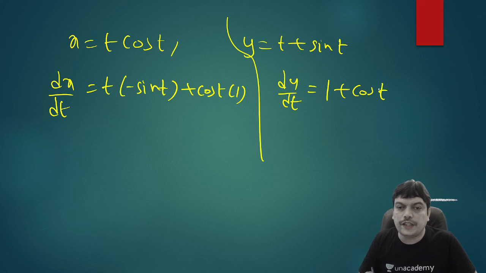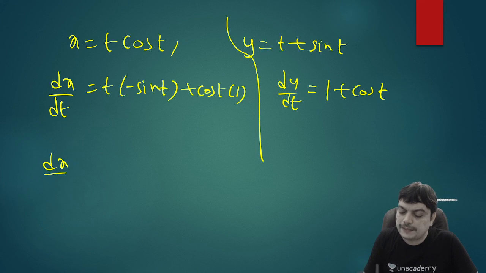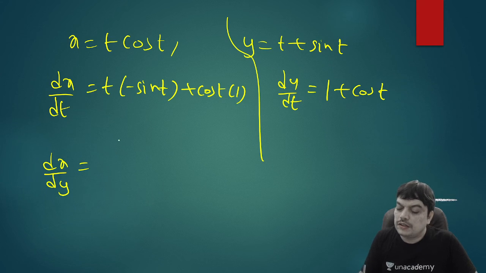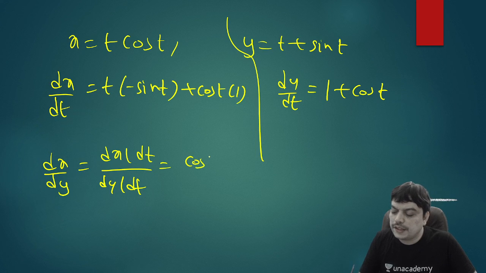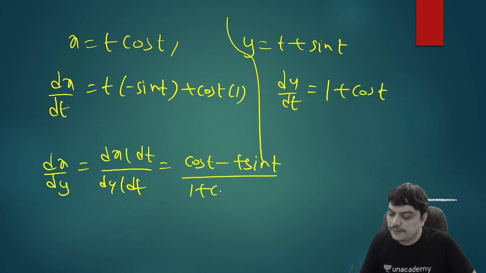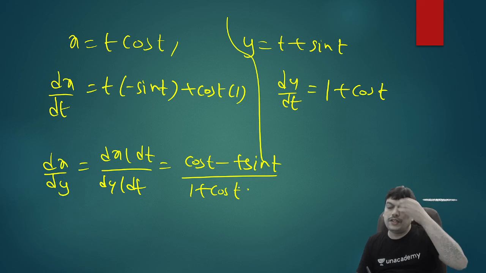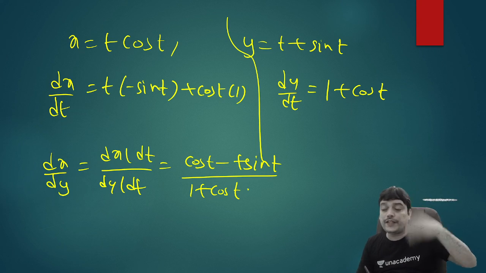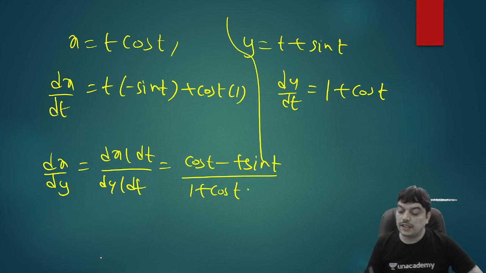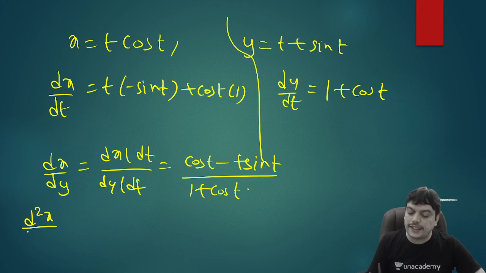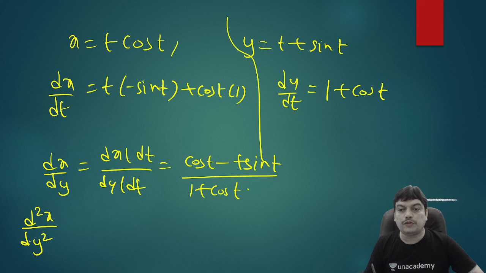Now, dividing these, you can find dx by dy. dx by dy is equal to dx by dt divided by dy by dt, so you can just divide both results. That will give you cos t minus t sin t divided by 1 plus cos t. Now, to solve this further, what can we do? We have to differentiate again with reference to y, because you want to find d square x by dy square, the second derivative with respect to y.